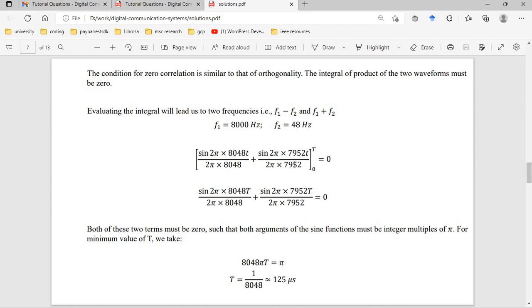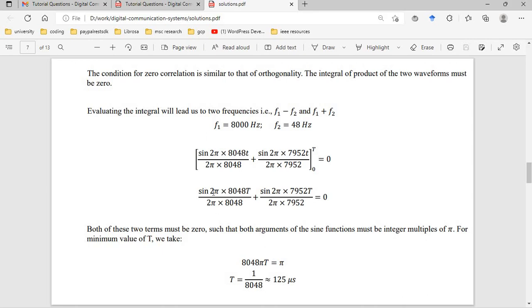These two frequencies are so close together, and we know we'll end up with an integral that resolves to something like this: sine of 2 pi times 8048t over 2 pi times 8048, plus sine of 2 pi multiplied by 7952t over 2 pi times 7952, over that interval 0 to capital T, is equal to 0. And when you solve that, you end up with this.